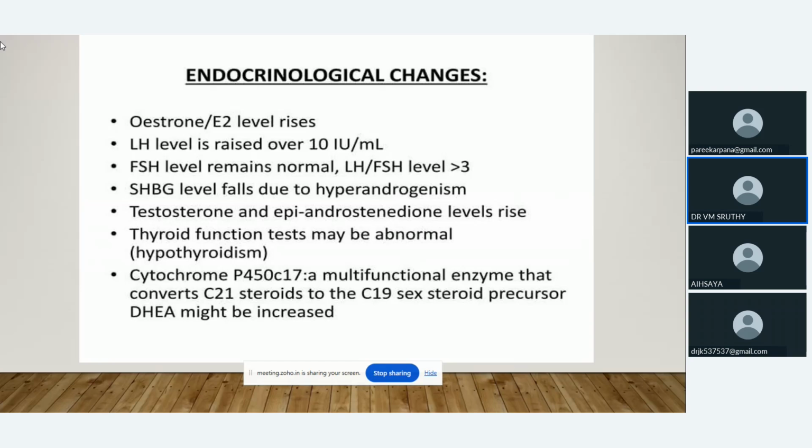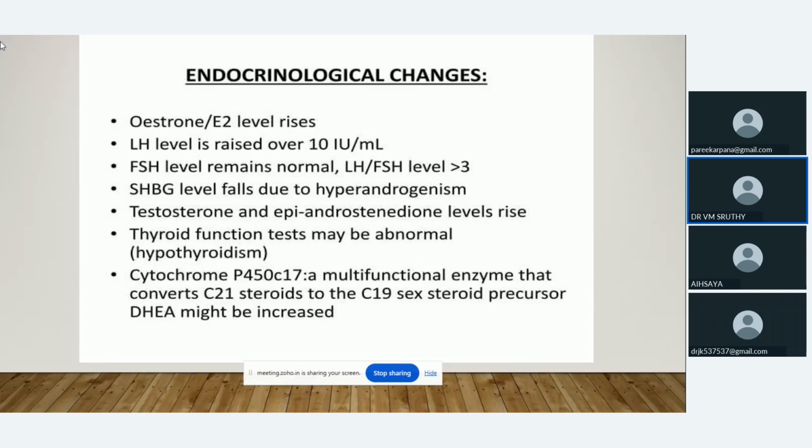So what are the changes we can see? Hormonal changes during PCOS. As I told you already, at the final stage we can see increased estrogen level, and the LH level is raised. The FSH level remains normal. That leads to an increased LH FSH ratio.